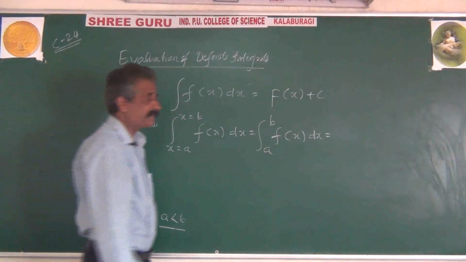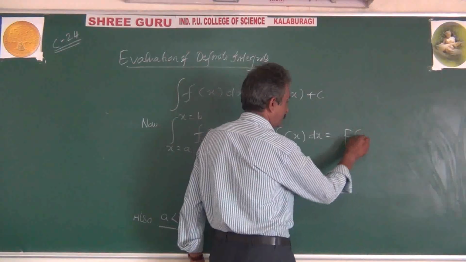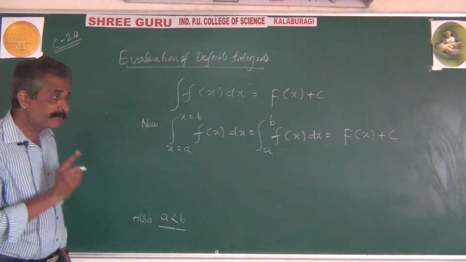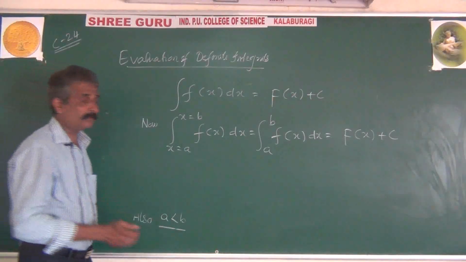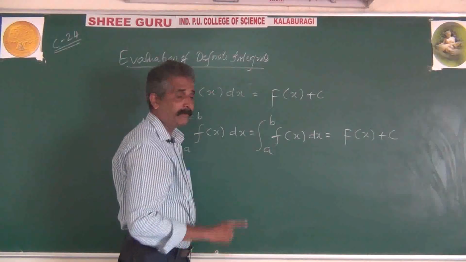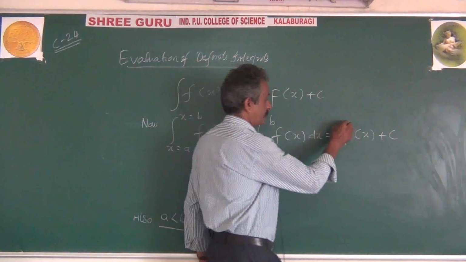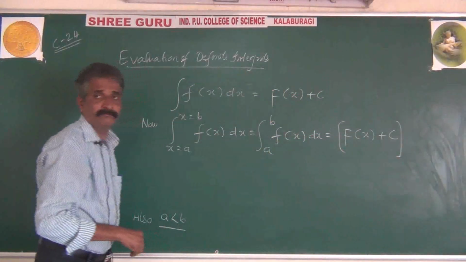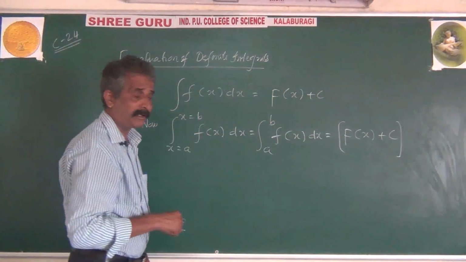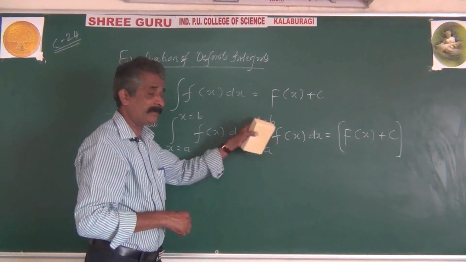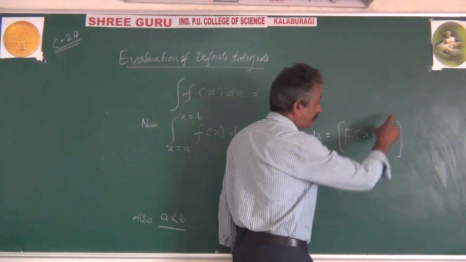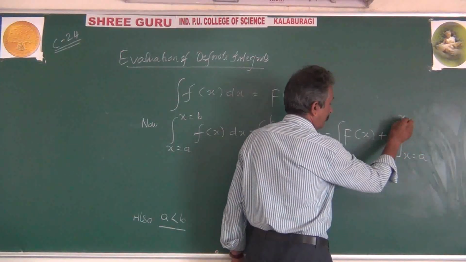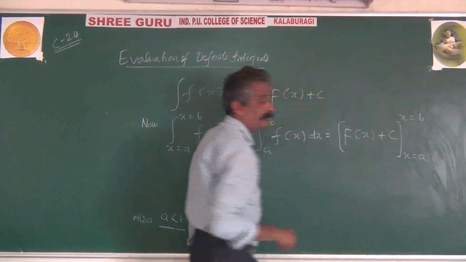No doubt its answer is F of x plus c, but one should not forget that we are with the limits. One has to make use of these limits. The entire expression we have to evaluate under the restrictions of lower limit and upper limit, and write in the bracket below x equal to a, above x equal to b.